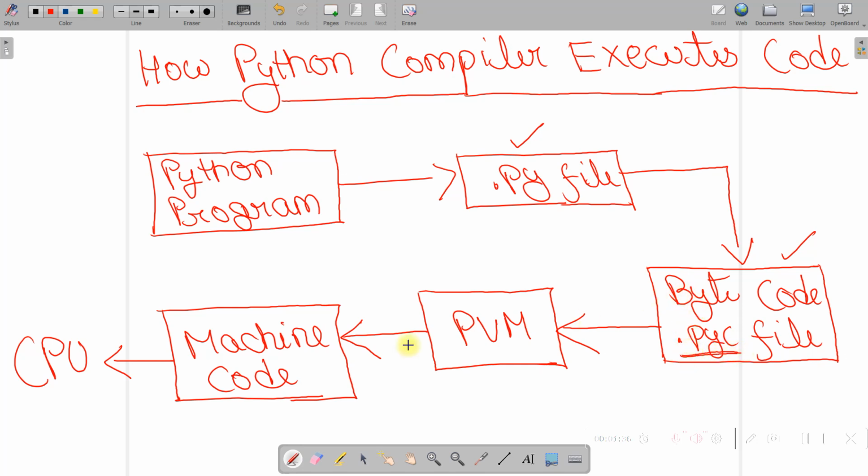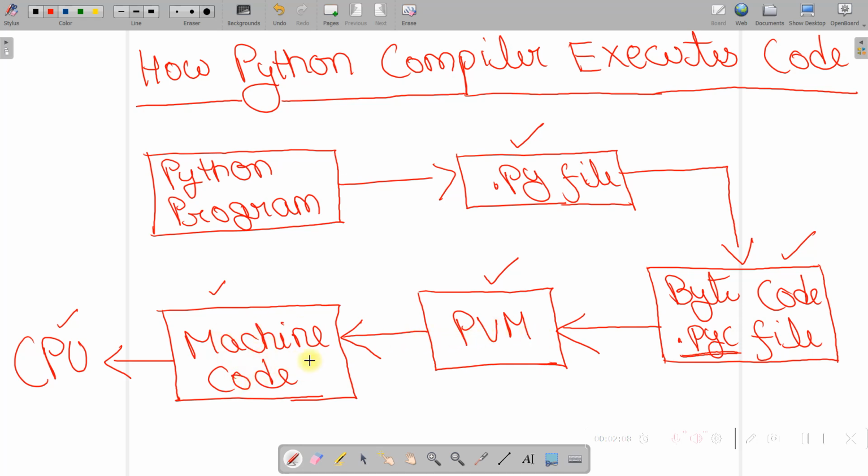Okay, now since our computer system, or you can say our CPU, understands only machine code, there has to be something which should convert this byte code into the machine code, and that is why PVM comes in picture. The full form of PVM is Python virtual machine. What this Python virtual machine does is take the byte code in the .pyc file, read it and convert it into the machine code.